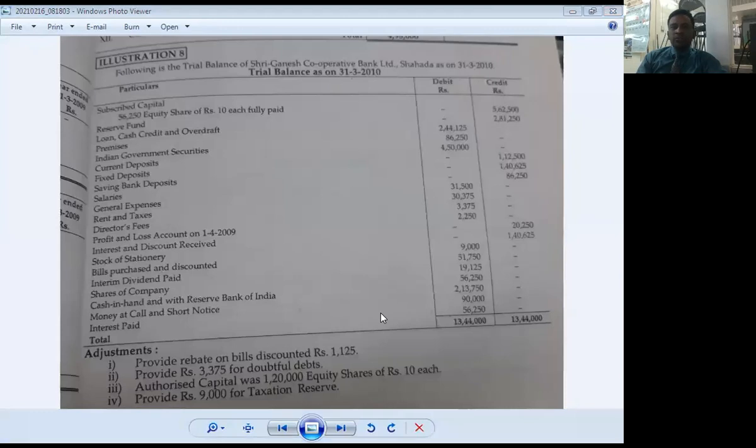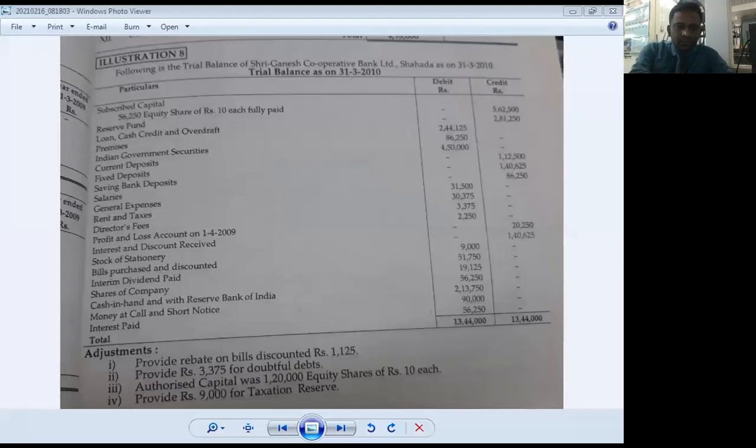There are also two effects for this adjustment. The first effect is transferred to schedule number 5, that is other liabilities, and the second effect, the same amount, is transferred to the profit and loss account under the heading expenses, as we transferred the RDD. So whatever provisions are there, the second effect always transfers to the profit and loss account under the heading expenses.